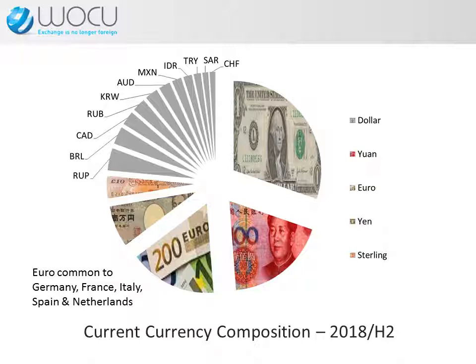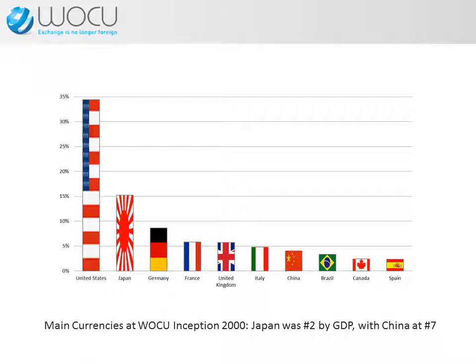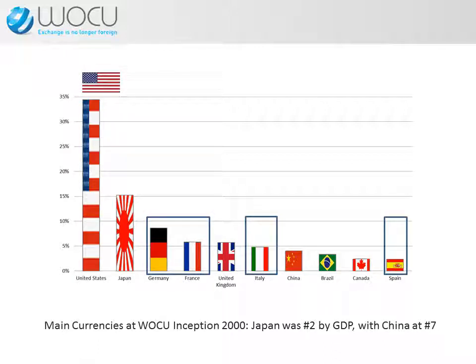The euro is weighted by the sum of the percentages of Eurozone constituents, namely Germany, France, Italy, Spain and the Netherlands. The Eurozone explains why the WOCU consists of just 16 rather than 20 currencies. At the time of WOCU inception in 2000, its major currencies consisted of the US dollar at 34%, the euro at 23% and the Japanese yen at 15%.